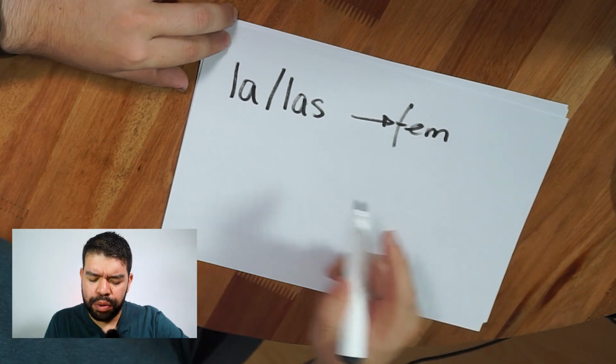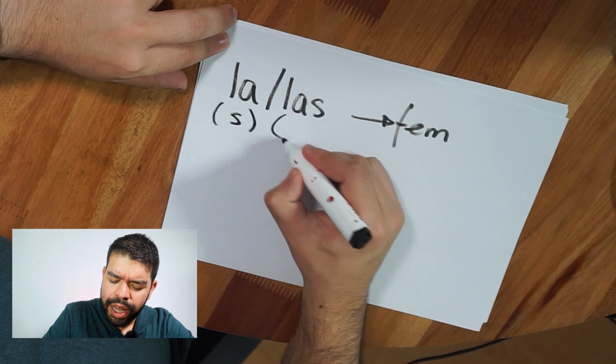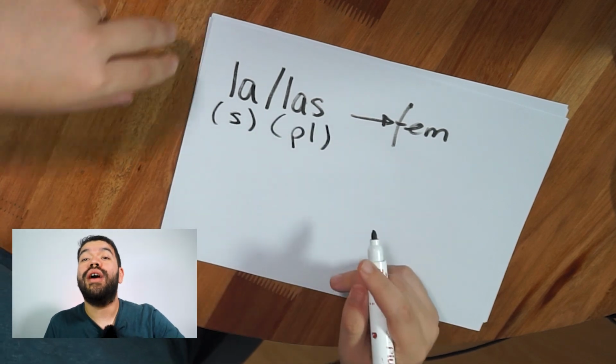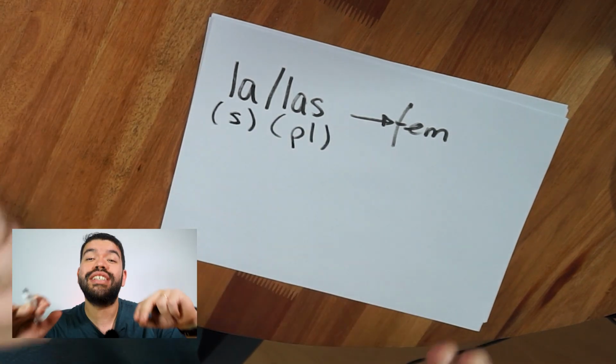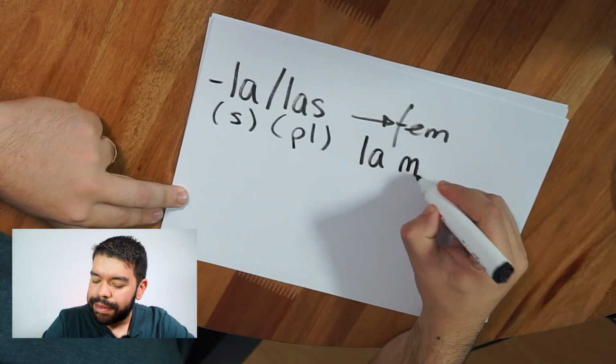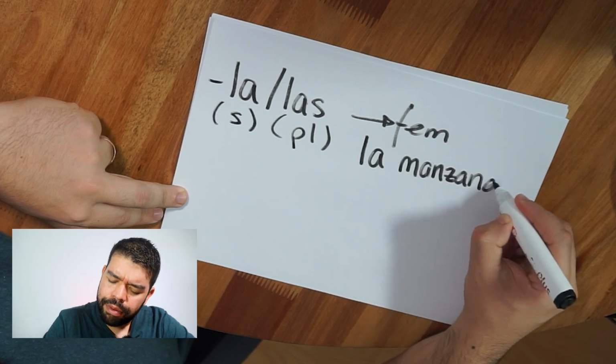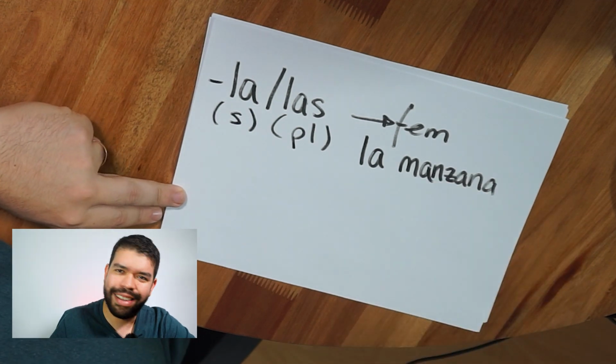What is the difference between la and las? Basically, one is singular and one is plural. So there is a different layer here. For example, la manzana. The apple. Beautiful handwriting, huh?